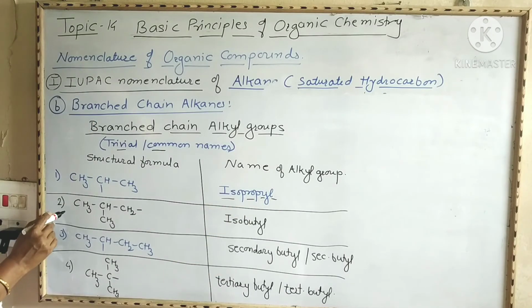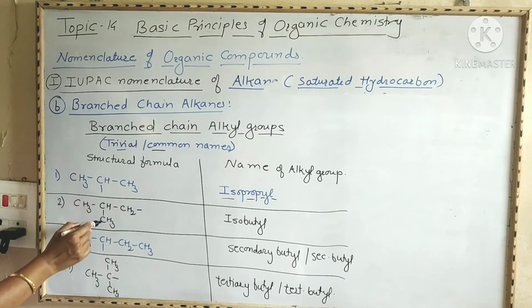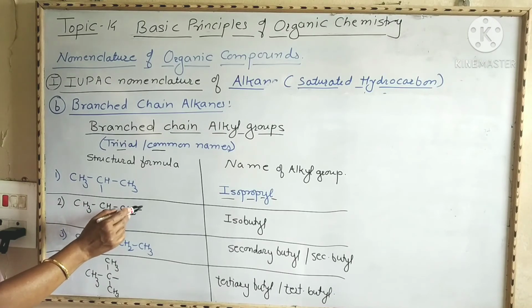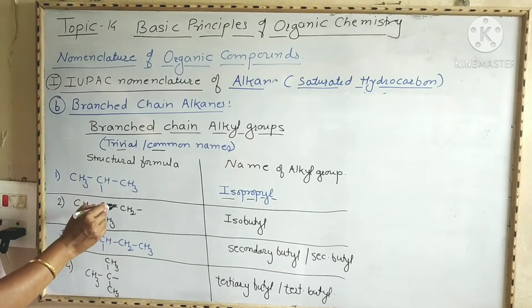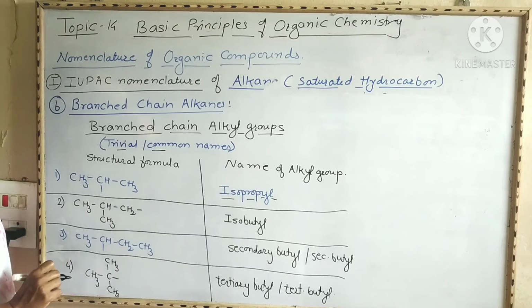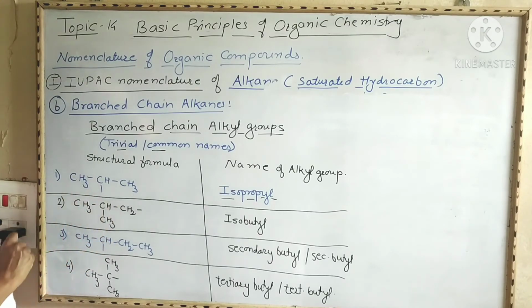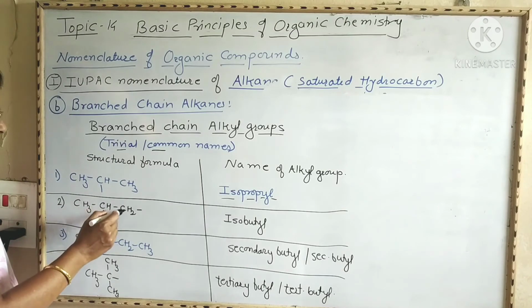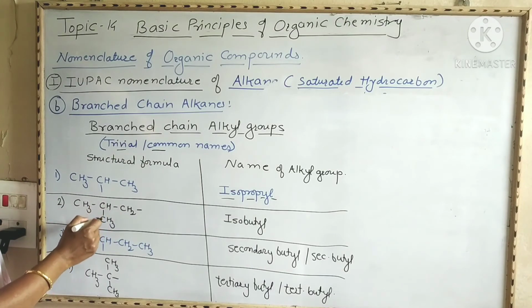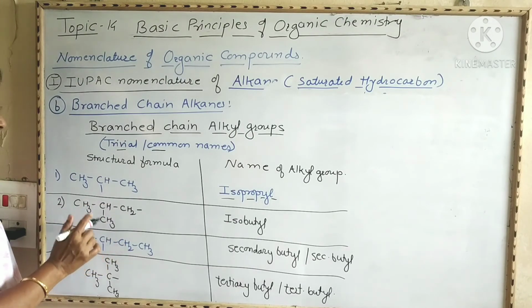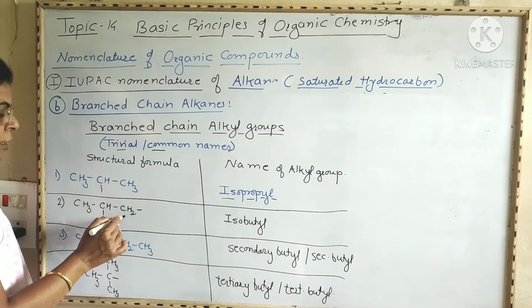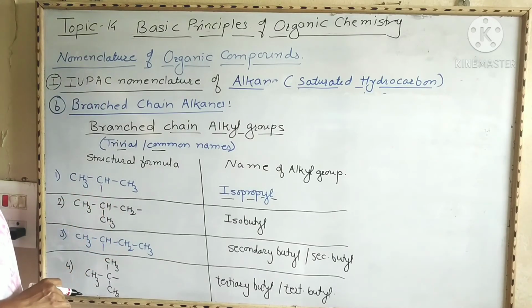Now second, CH3CH2 dash. Now here, the hydrogen atom from the terminal carbon atom is removed, but this alkane is branched. That is, here there are 3 carbon atoms and one branch, or one methyl group, is present at the middle carbon atom. Therefore this alkane is branched, and from this alkane, this terminal hydrogen atom is removed.